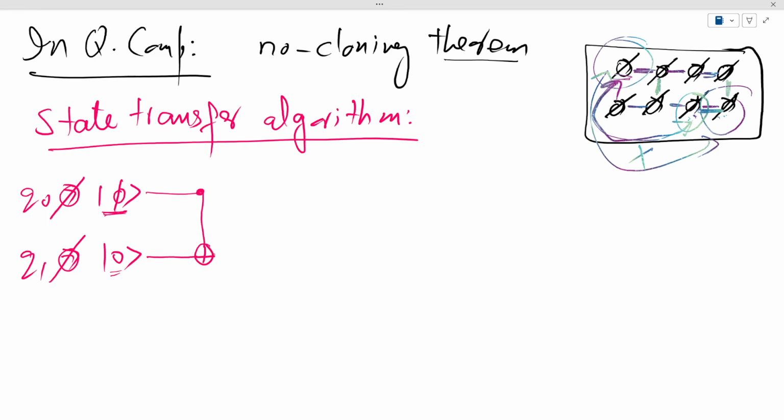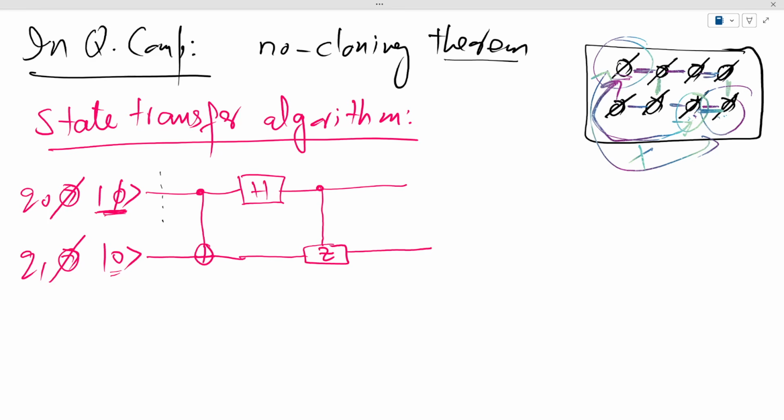So this is a control X operation, and I'm going to state the algorithm first, and then I'll prove the algorithm. So then you perform a Hadamard on only the first qubit, and then you perform a control Z operation, and then the claim is that we should be able to copy this state from this position to this position. And let's see if this really works.